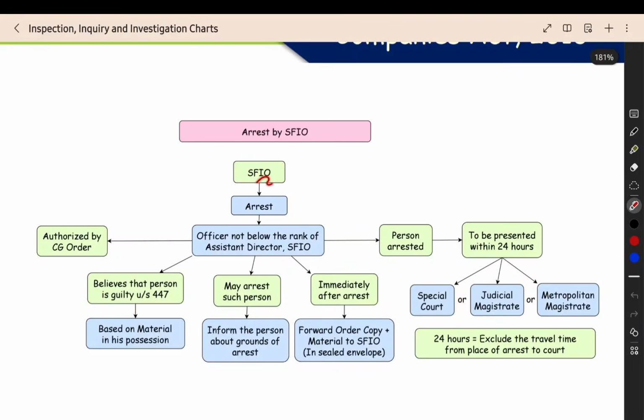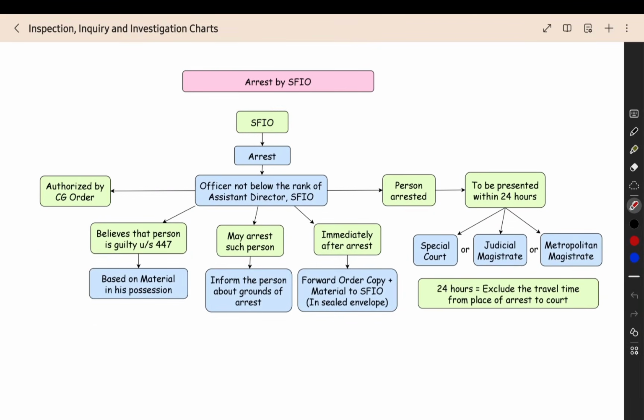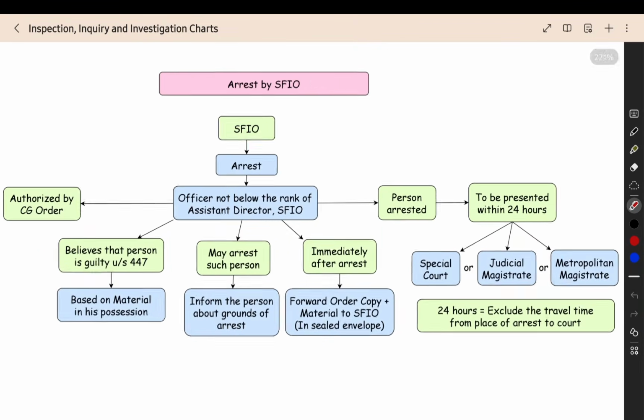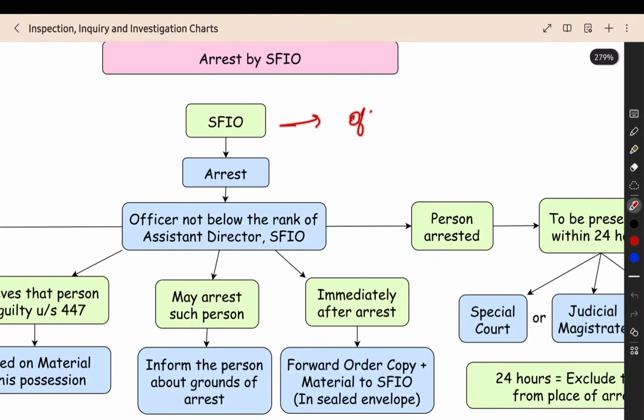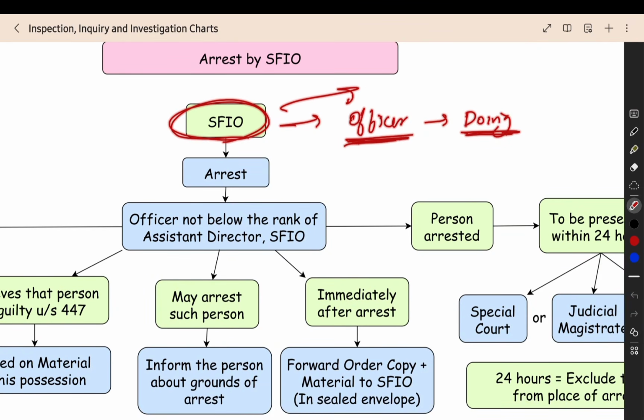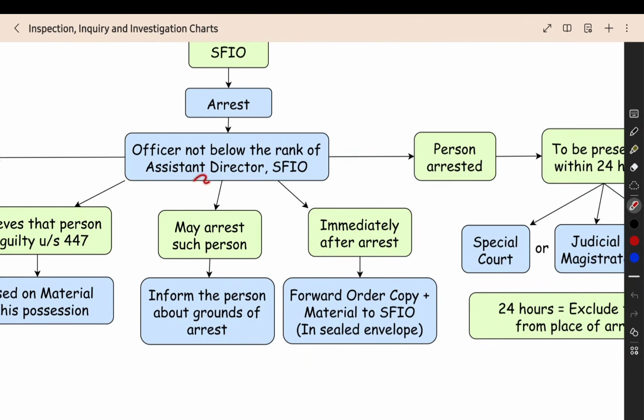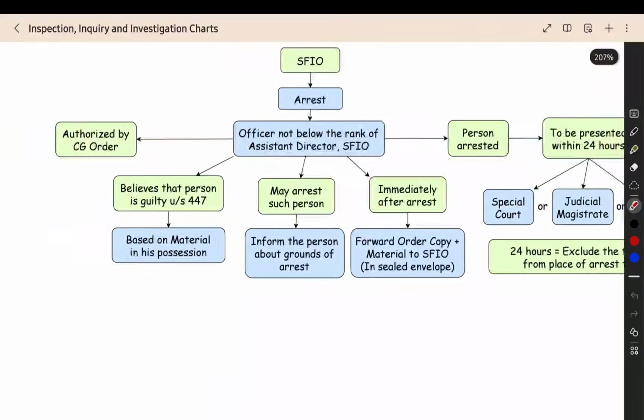First, arrest. SFIO can arrest any person, but the officer in the SFIO who does the arrest should have a minimum rank, not a normal clerk in the SFIO. That is not allowed. Only a minimum rank officer has to go and do the arrest. What is the minimum rank? The rank of assistant director of SFIO. Assistant director is the minimum rank, and the arresting officer should be of at least this rank.